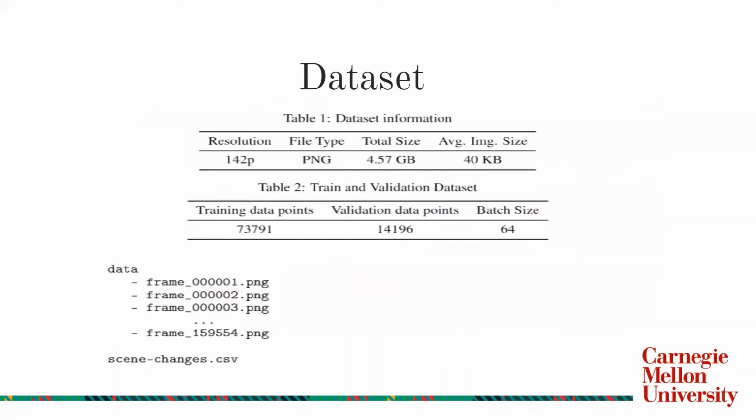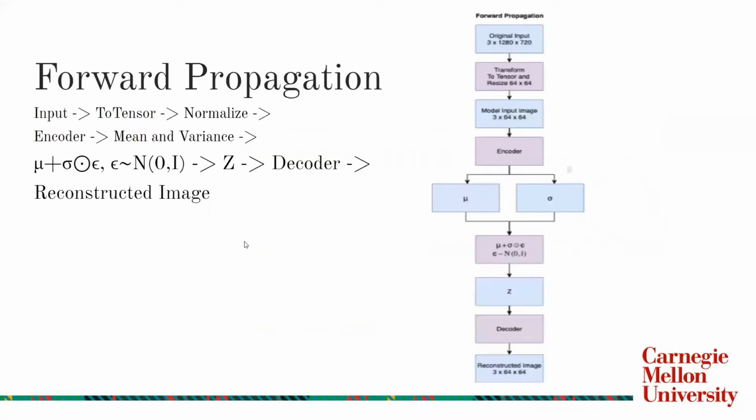It is from the Kimi no Na wa dataset. We have 142 pixel unique frame images. The total size is around 4.57 GB, and the average image size is around 40 kilobytes. So in the forward propagation, we have the image. We resize the image to 64 by 64. We convert it to tensor, we normalize it, and feed that to our encoder.